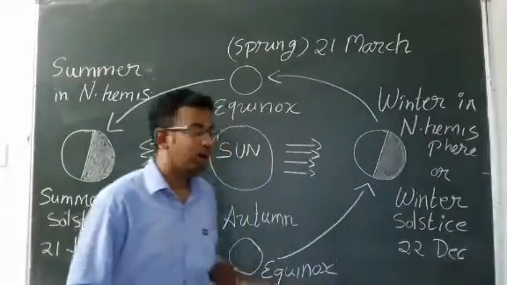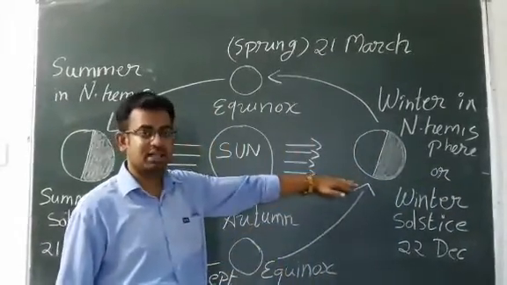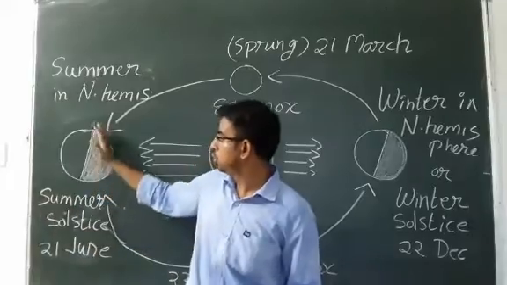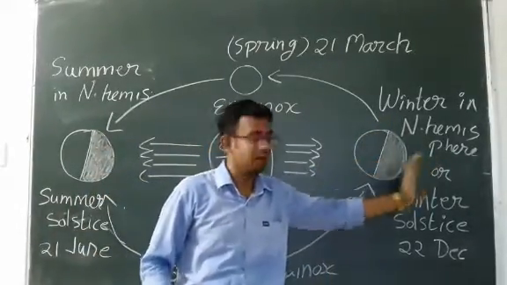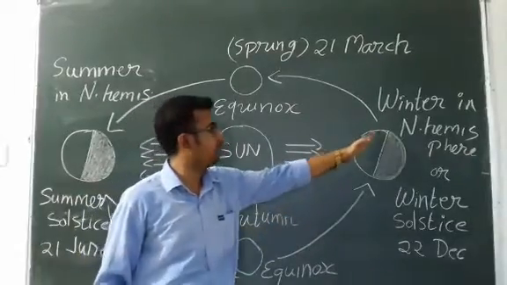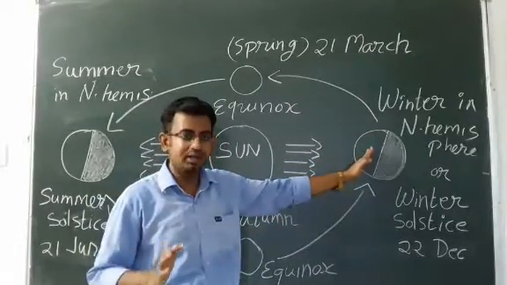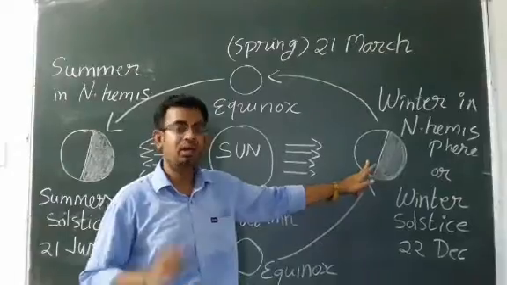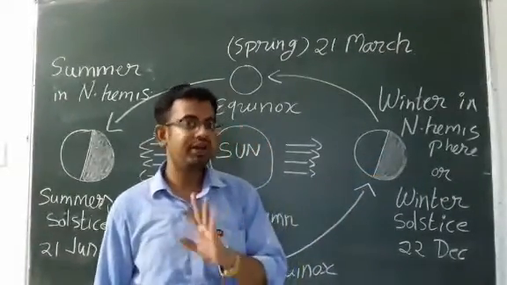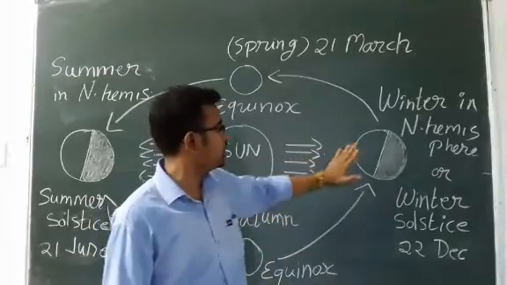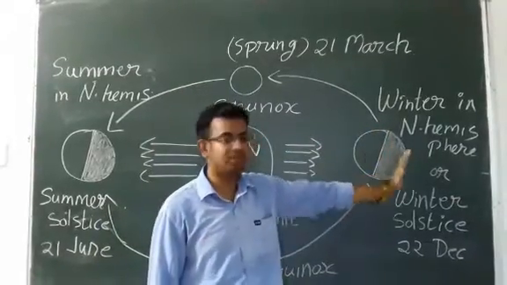Now look at the motion of earth on this side. The shaded part that was on this side has now gone behind the sun. So sun rays will be falling here, that is in the southern part, and this side it will be summer season, but this side it will be winter season, because the sun rays are falling on this side and are less on the other side.